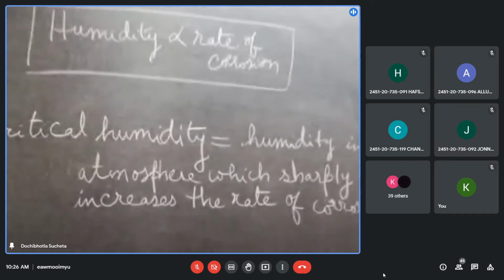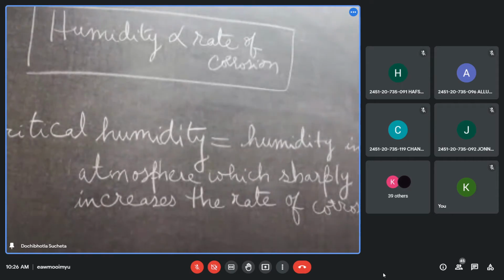That's about humidity. The next topic of discussion is, by the way, are you writing these keywords if they are important? Presence of impurities or suspended particles in the atmosphere. What's your guess? Impurities in the atmosphere enhance the rate of corrosion, so it is directly proportional.